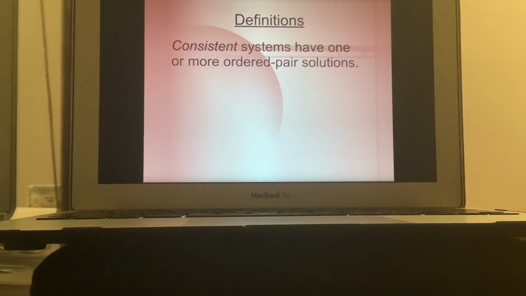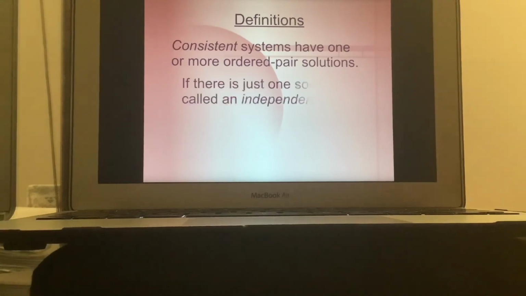Okay, consistent systems have one or more ordered pair solutions. If there is just one solution, then it is called an independent system. So independent 1, okay, remember that.